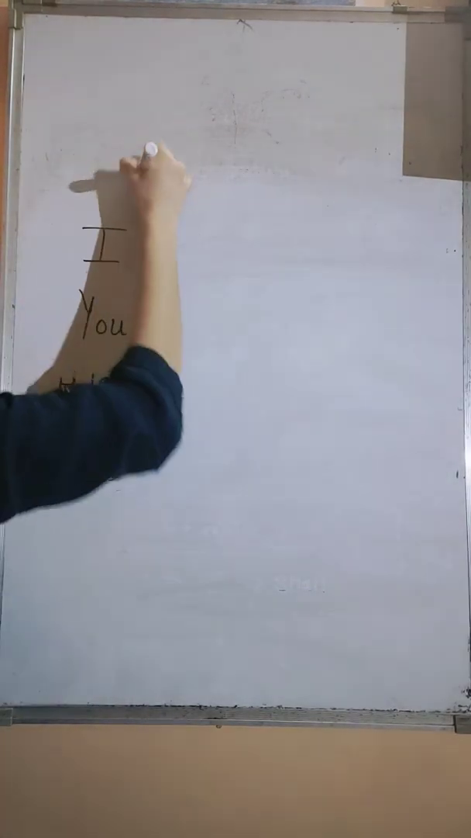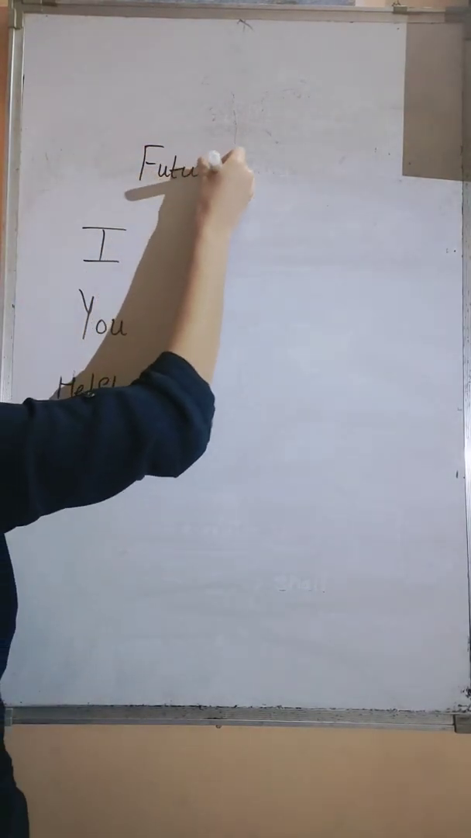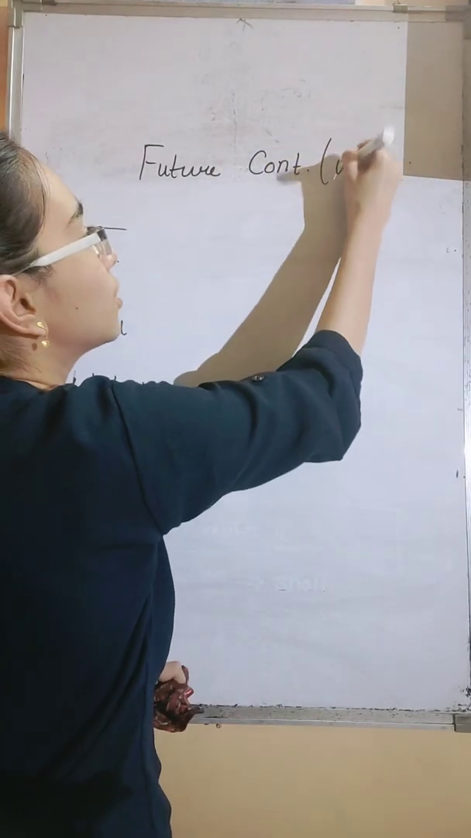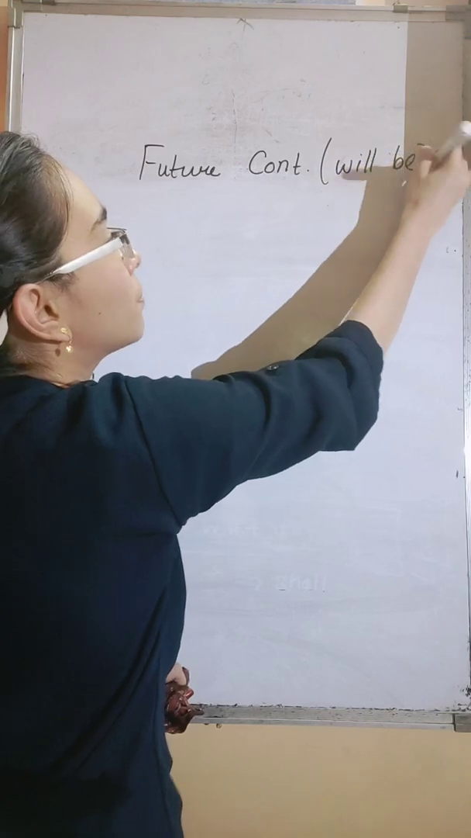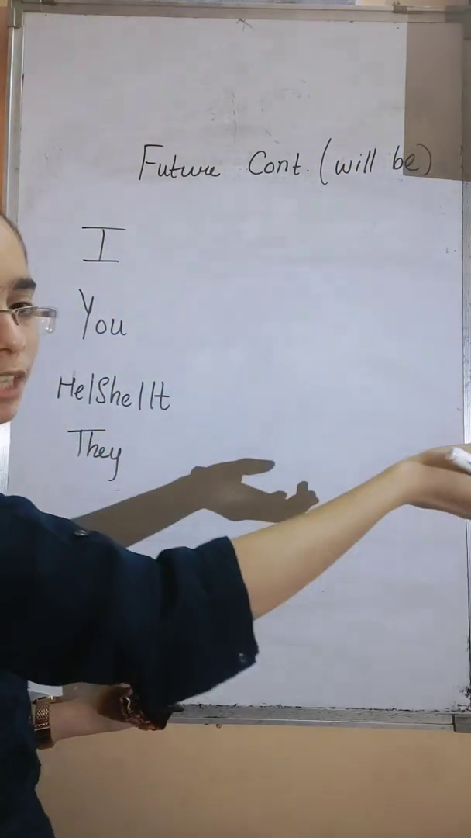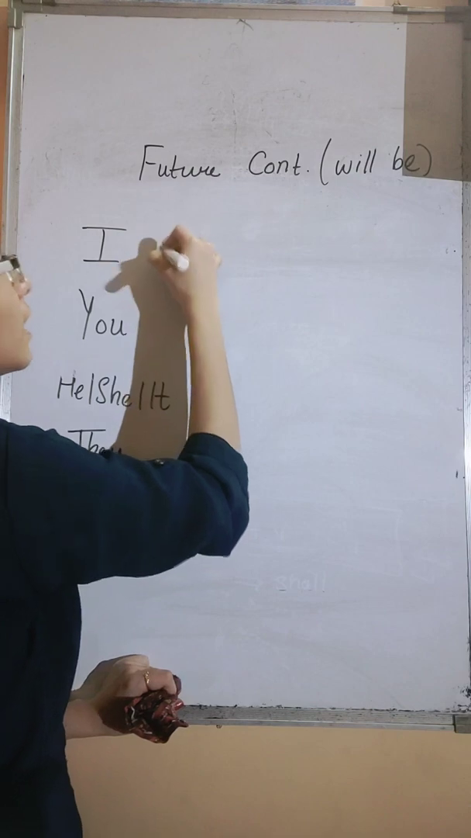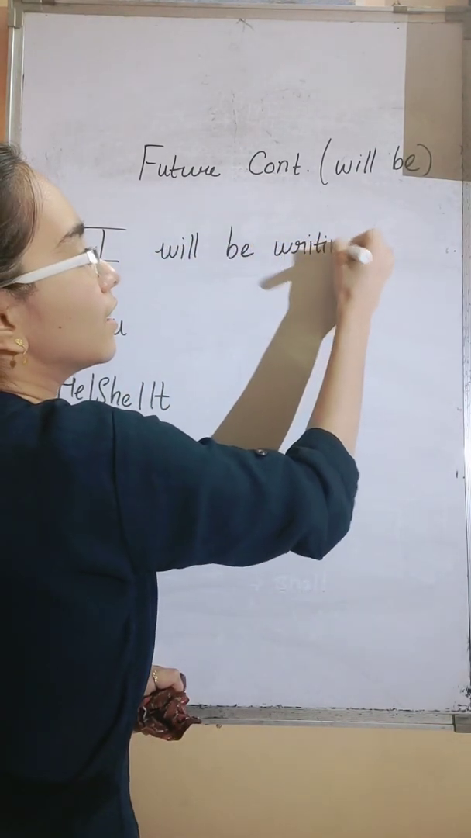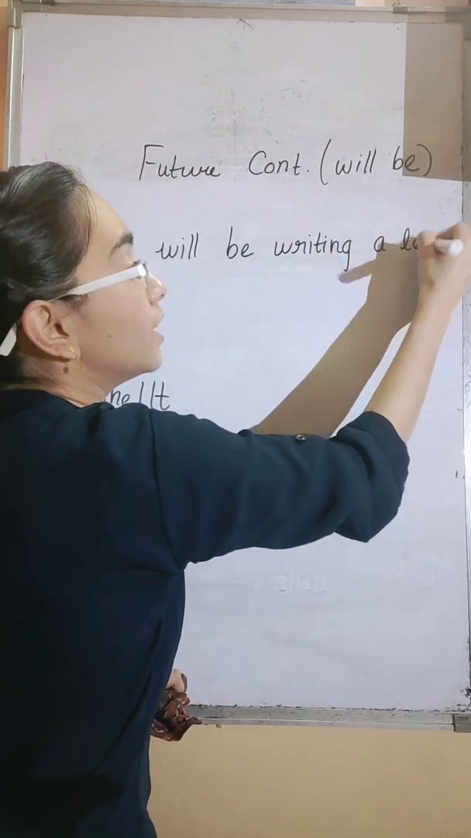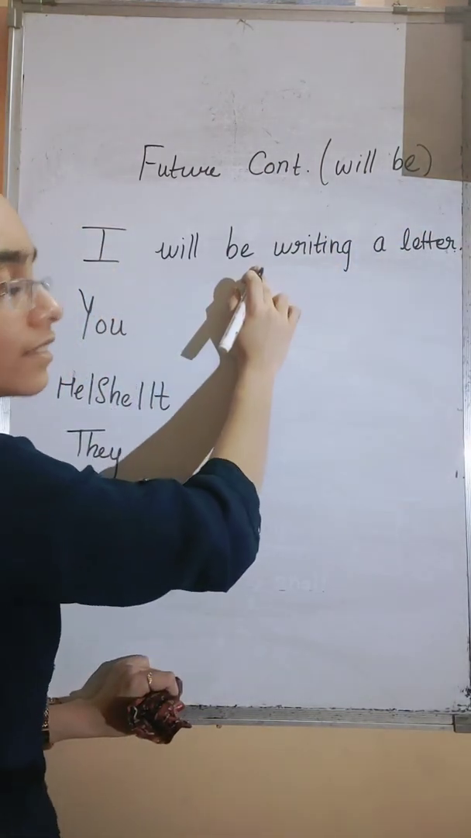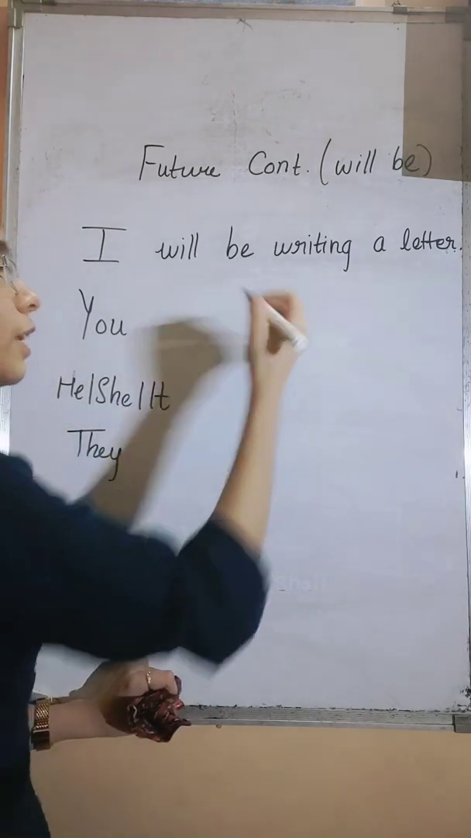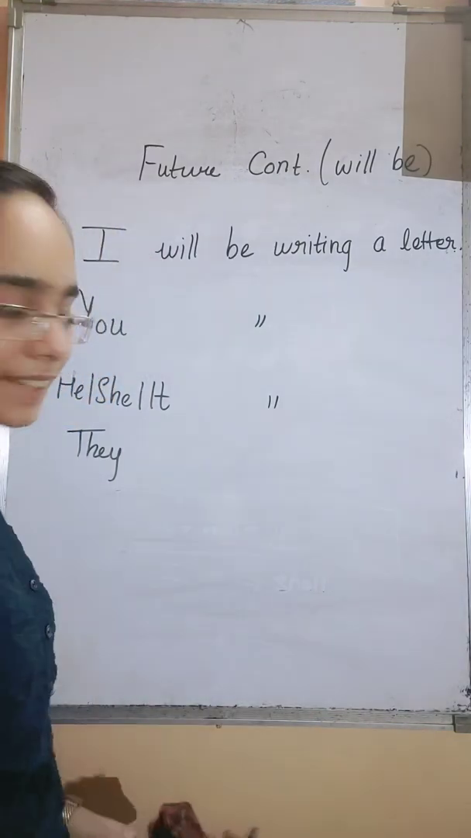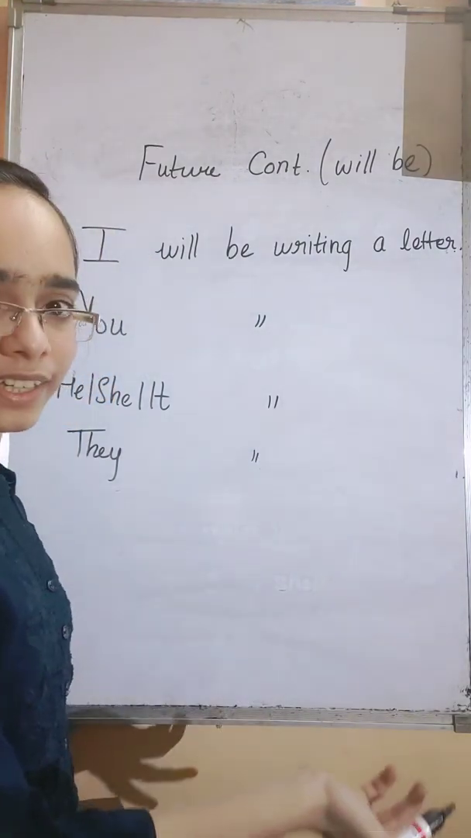Next comes future continuous tense or future progressive tense, and for that we will be using only the two words will be and verb in its ing form. So I will be writing a letter. Okay. You will be writing a letter. He or she or it will be writing a letter. They will be writing a letter.